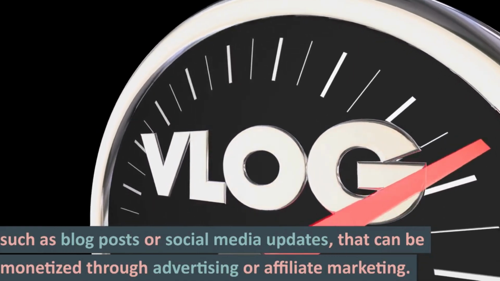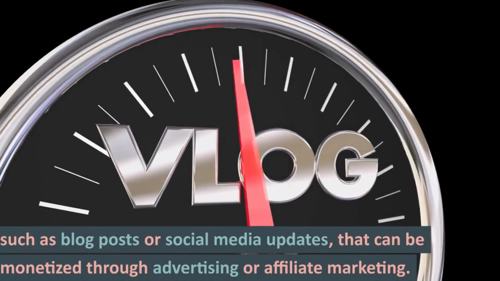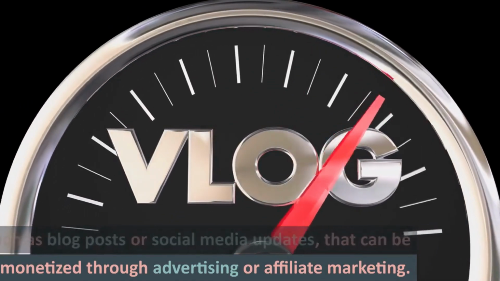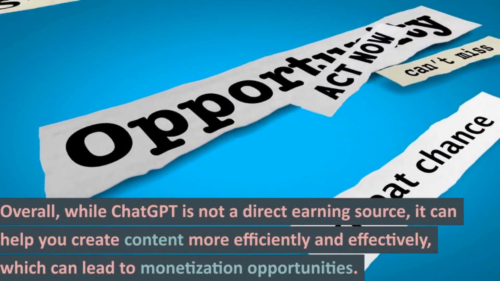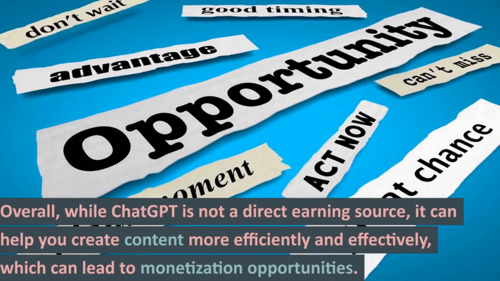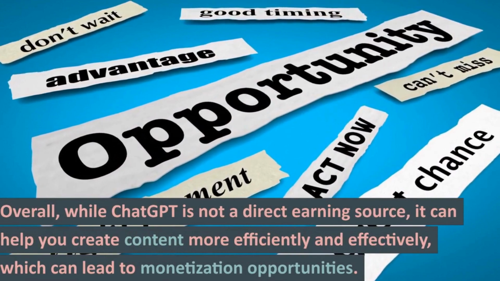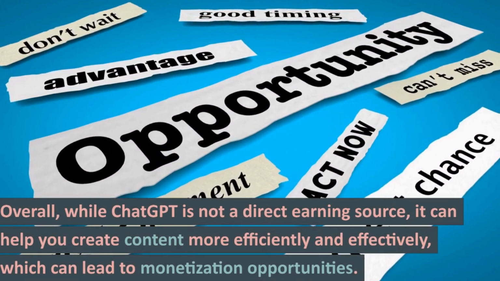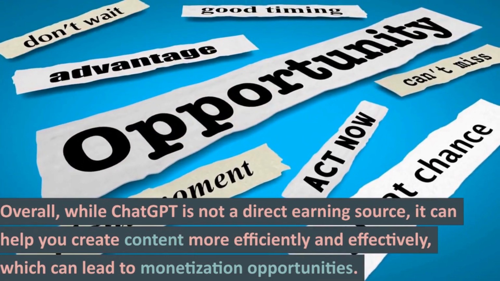Use ChatGPT to generate ideas for blog posts on popular topics related to your niche. Once you have a list of ideas, you can write the blog posts yourself or outsource the writing to a freelancer. Use ChatGPT to generate text snippets or even complete social media posts that you can share on your accounts. You can include links to your website or other affiliate links in your posts.